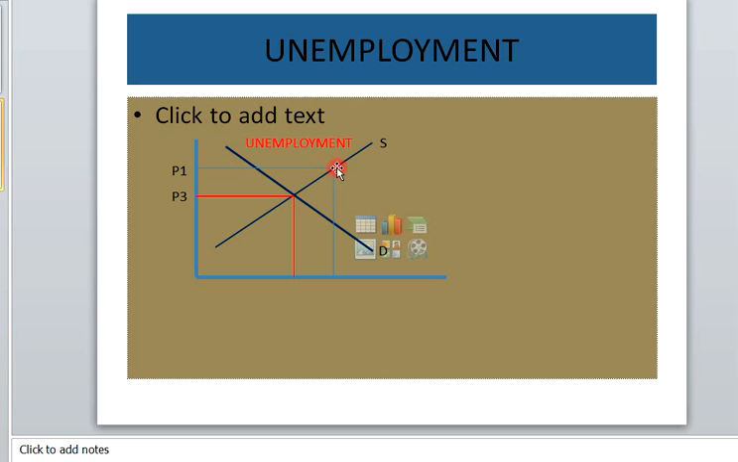The supply is more at the initial real wage. When the real wage is greater than this particular one, then the difference between this point and this point is the unemployment. These are the people that are voluntarily unemployed. They are the ones that are not ready to take the P3 wages.